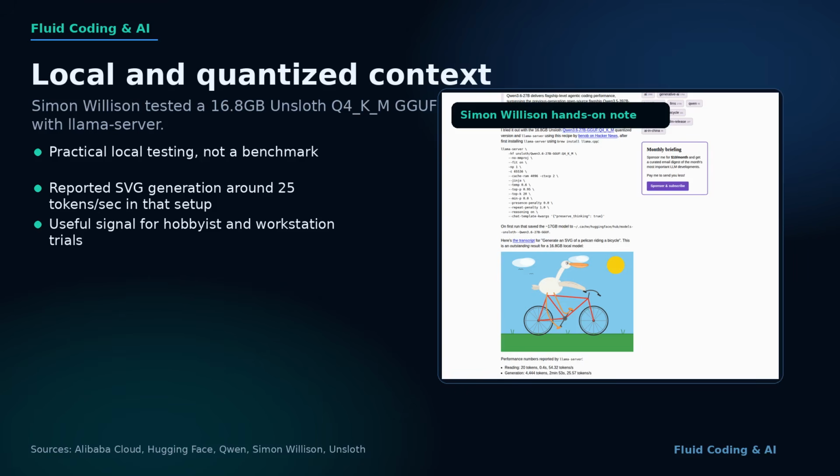The useful practical context comes from Simon Willison's hands-on local test. He tried the 16.8 GB Unsloth Q4_K_M GGUF quantized version with llama-server. His examples were SVG generation prompts, not coding agent benchmarks, and he reported generation around 25 tokens per second in that setup. The takeaway is modest but important. There is already a quantized path that builders can try locally, and it is good enough to start testing workflows instead of just reading leaderboards.